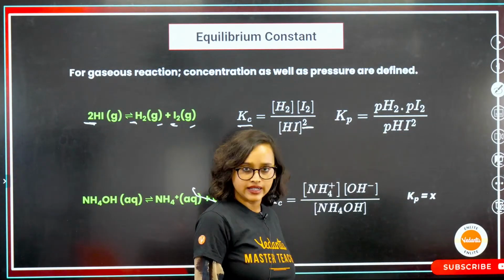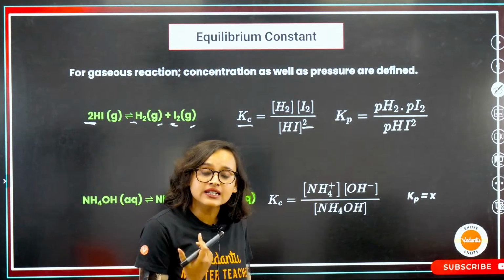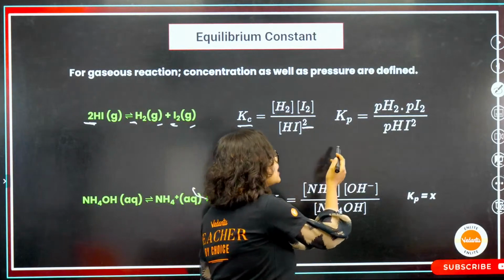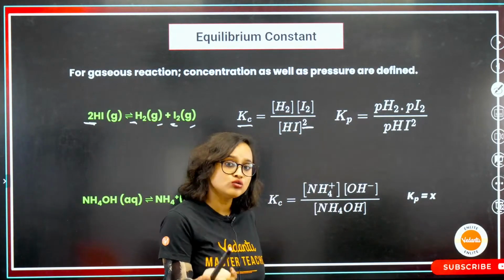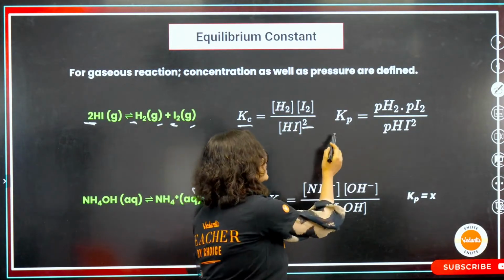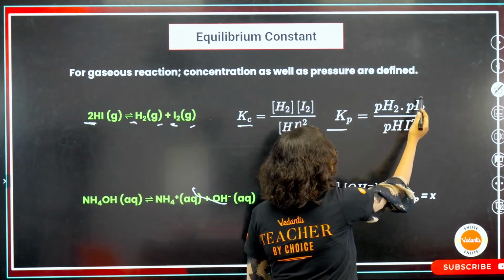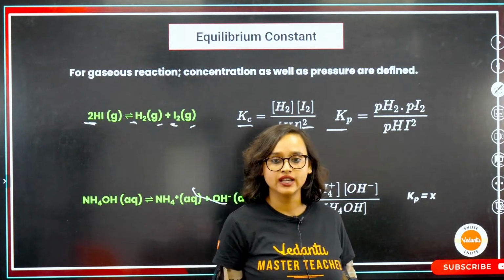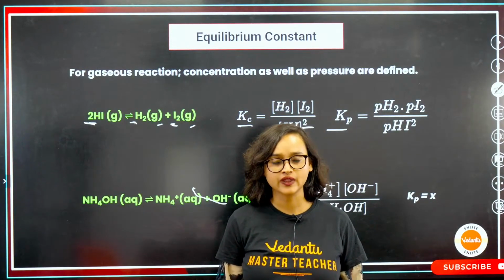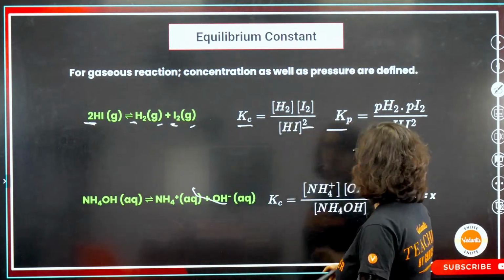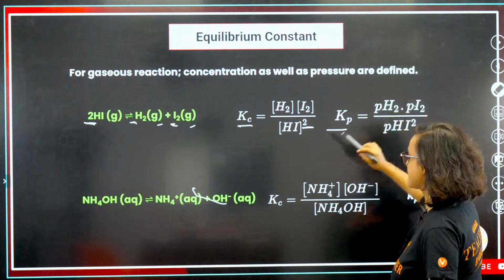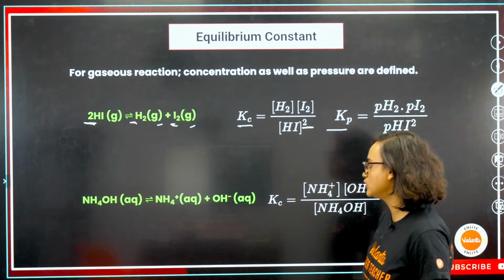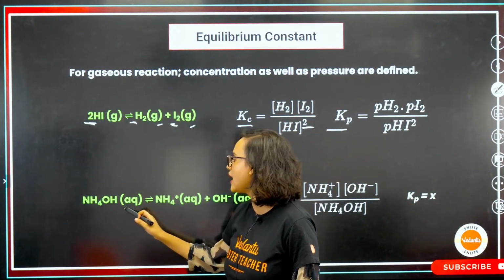Yes? Now, because it is a gas, we will also have to do the partial pressure thing. So, what am I doing? Kp is equal to PH2, PI2 divided by PHI square. Yes, guys? We understand this, yes. Now, if I take another example, let's take the example of aqueous form.